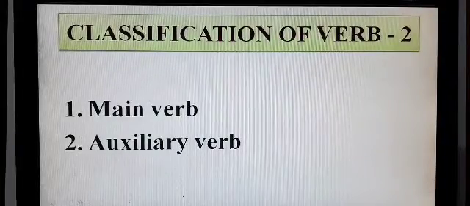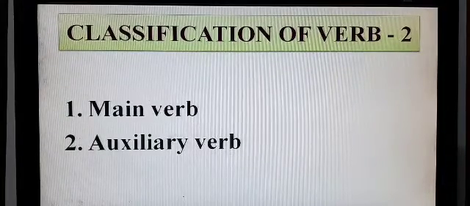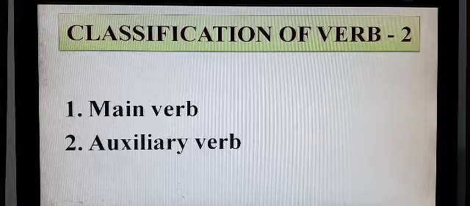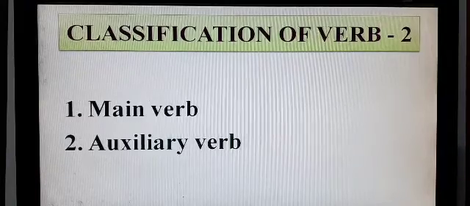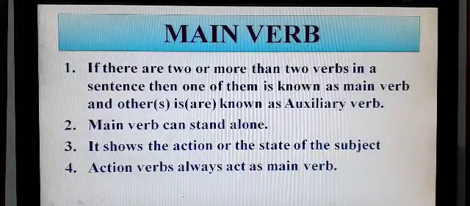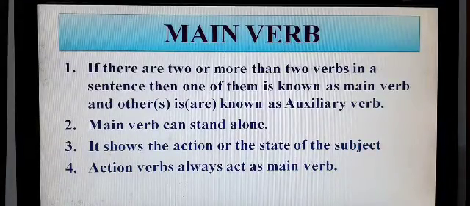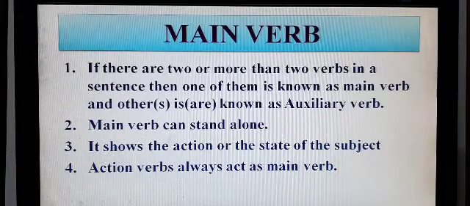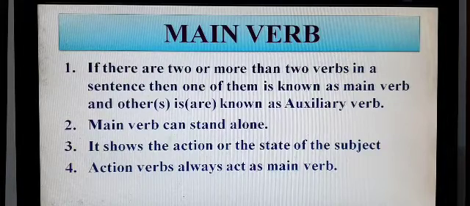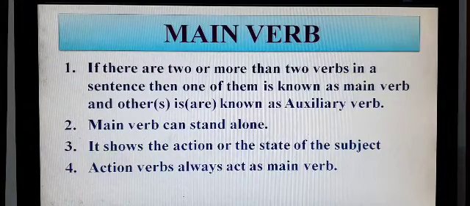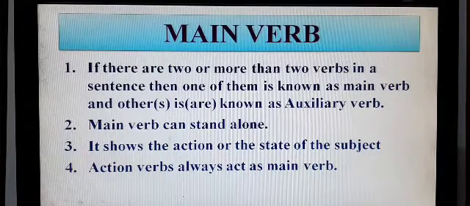As I told you, a verb can be classified in many ways. So now let's learn the second kind of classification of verb. They are divided into two parts, main verb and auxiliary verb. What is main verb? If there are two or more than two verbs in a sentence, remember it, then one of them is known as main verb and the other or others are known as auxiliary verbs.